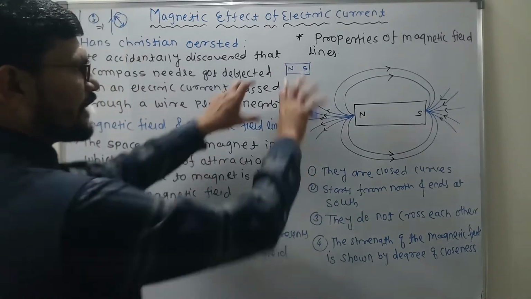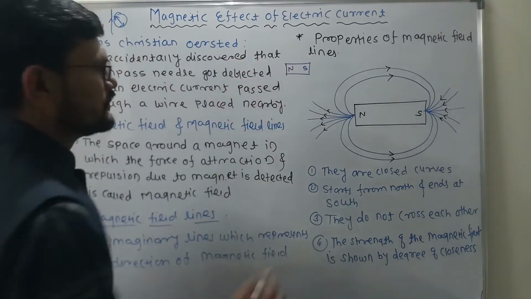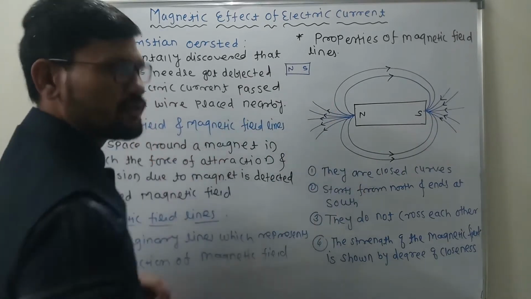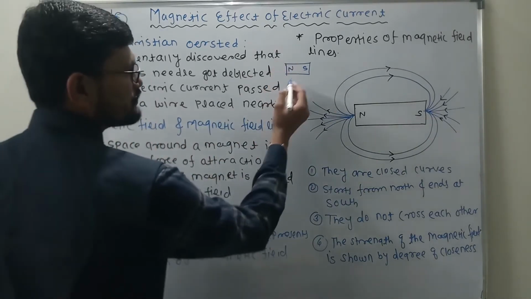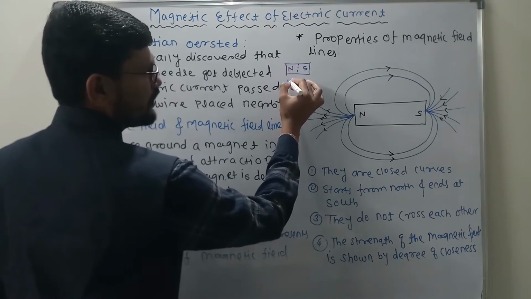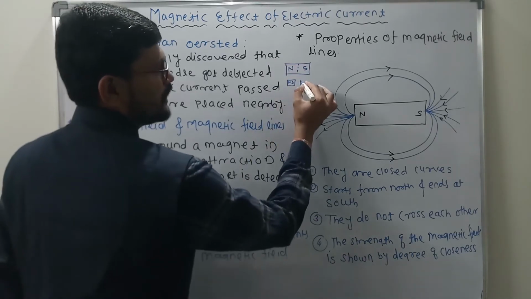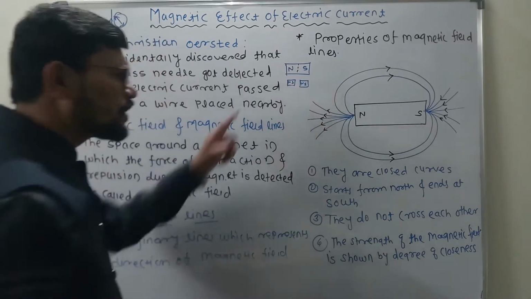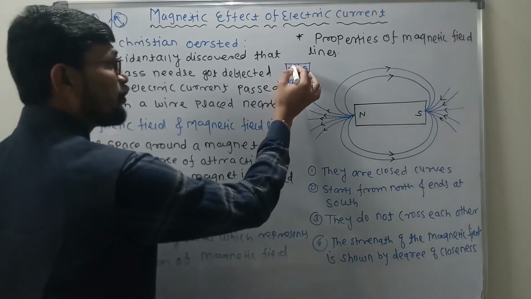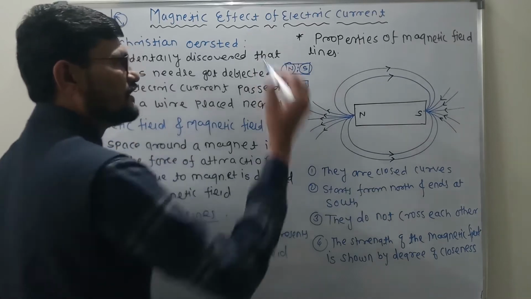Now, what if I break this magnet? Then the north will be on this side and the south on this side. Is it possible? No. If we break this from the middle, again each piece becomes an individual magnet, north and south, and again north and south. What do we understand? These poles never exist alone.